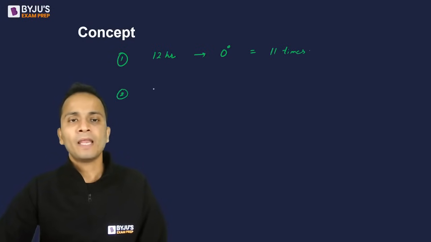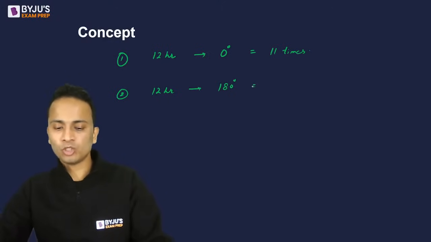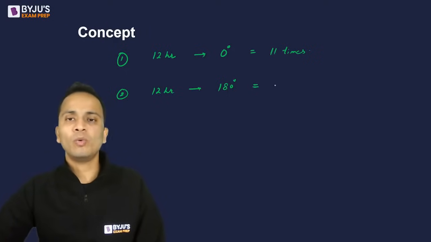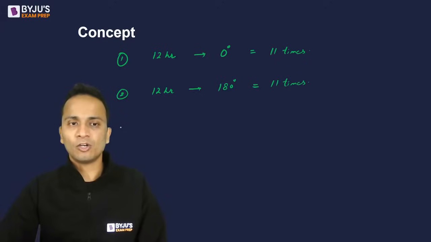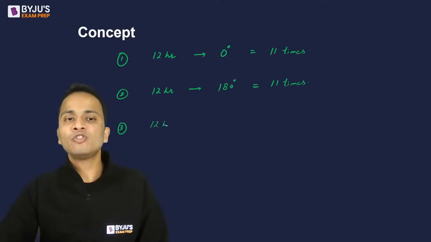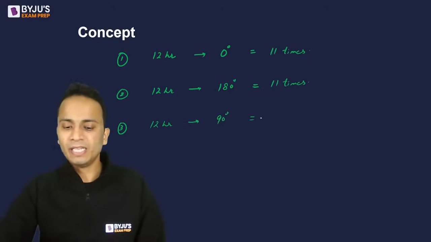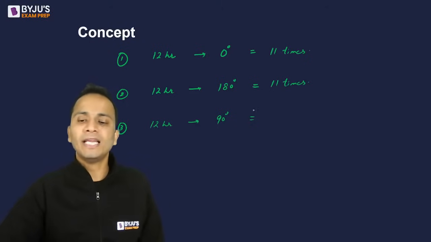Second thing is, in 12 hours, how many times the hands of the clock will be opposite to each other? It will again be 11 times. ये चीज याद कर लो, ठीक है? डायरेक्टली क्वेश्चंस में पूछी जा सकती है. Finally, in 12 hours, how many times the angle between the hands will be 90 degrees?